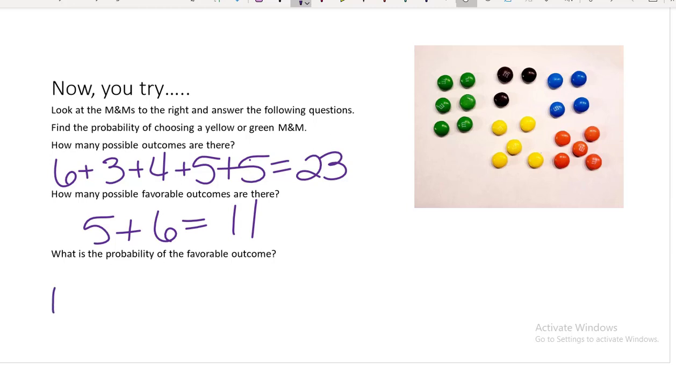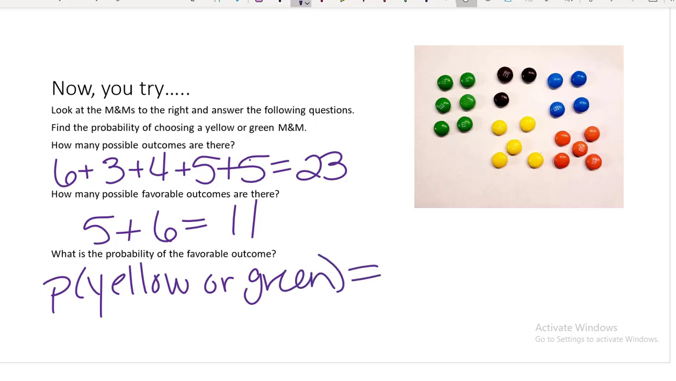So what is the probability of getting a yellow M&M or a green M&M if you reached in and took one out of the bag containing the M&Ms that are shown on the screen? It is the number of favorable outcomes divided by the number of possible outcomes.